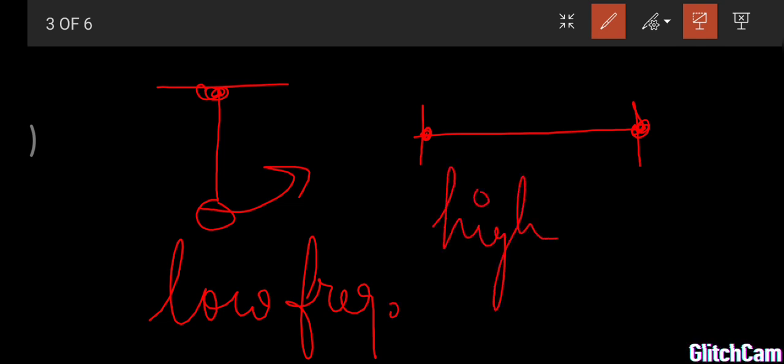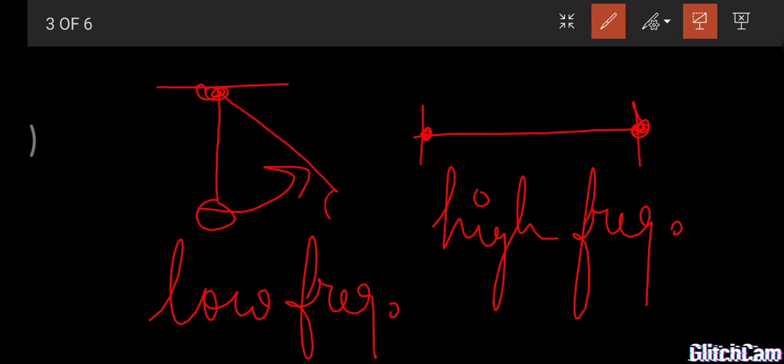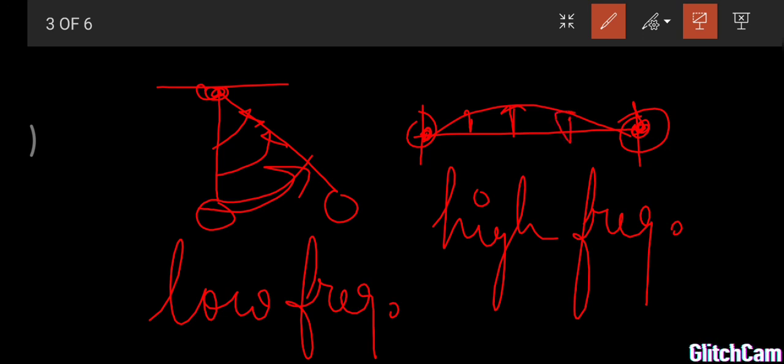This is the second difference. The third important difference is that in oscillation all the points are in motion. For example, in the simple pendulum, each and every particle has the motion. But in vibration, if you pluck the string, it is vibrating at all points except the end points. The end points are always at rest. This is the important main difference between oscillatory and vibratory.